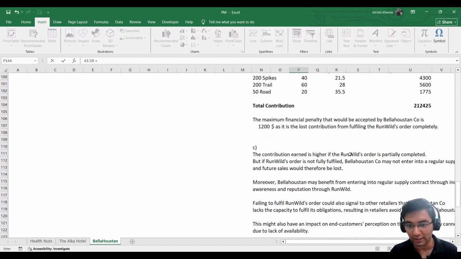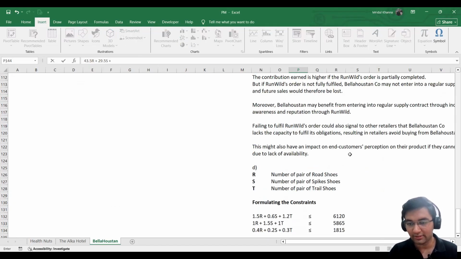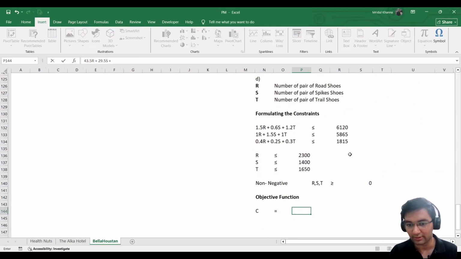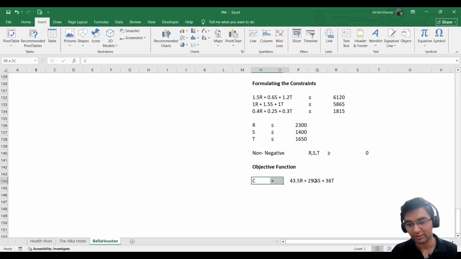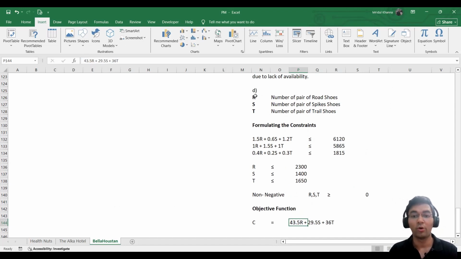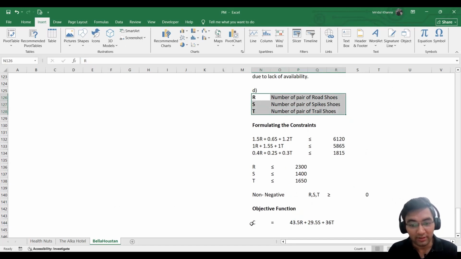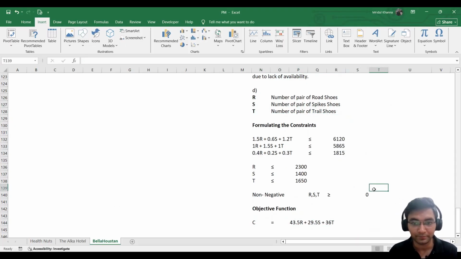It was 29.5 S, plus the contribution was 36 T. This is our objective function. Our objective is to maximize the contribution. We have multiplied the contribution per unit of each kind of product by the variables. What are the variables? The number of pairs of each kind of shoes. Through this function, we can easily calculate our maximum contribution.